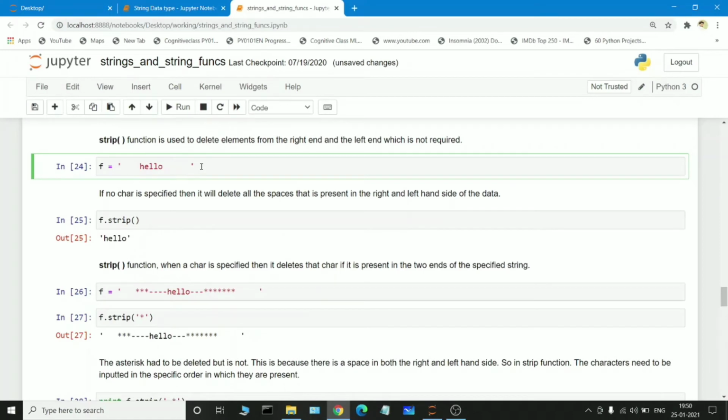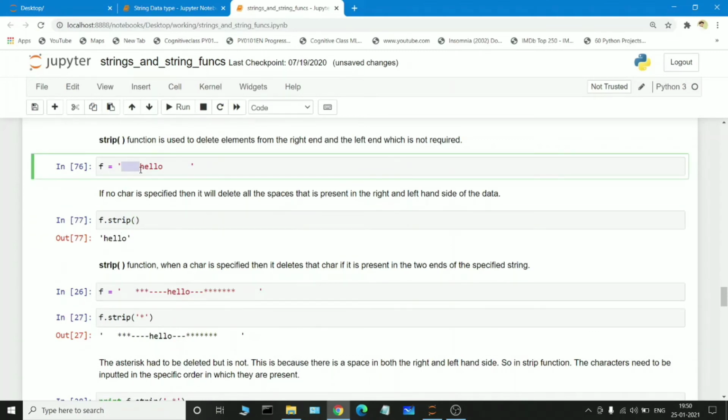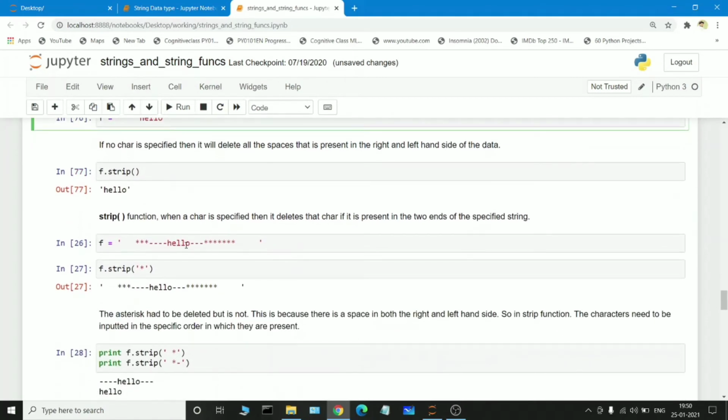If I execute this and pass f dot strip, see, the empty spaces before and after the string are automatically removed. So if there are any empty spaces, with the help of the strip function we can remove them.